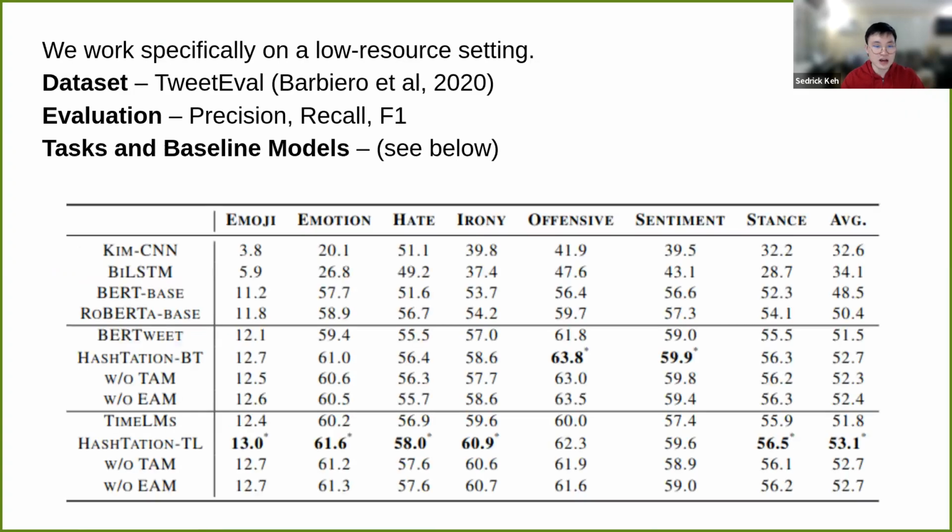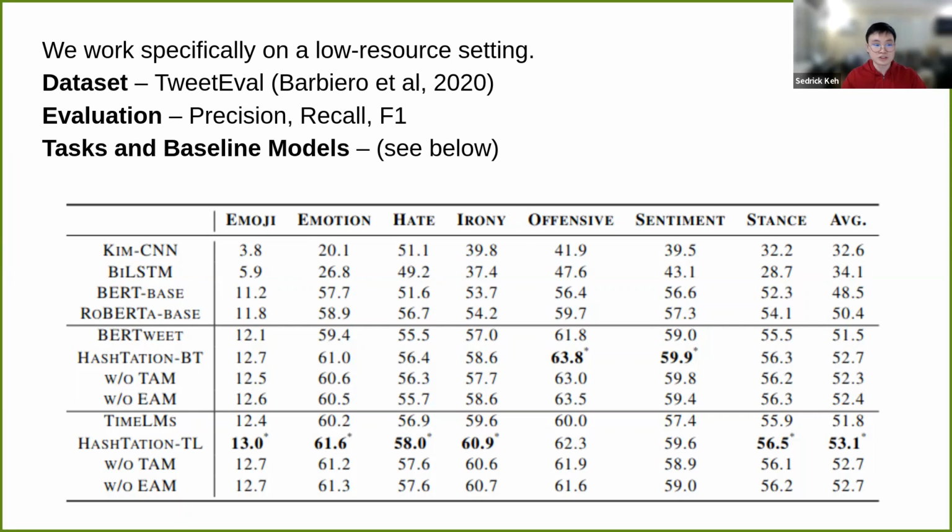So here we have a brief picture of our results. Before that, I'd like to talk a bit more about our experiments. For the dataset, we use TweetEval. Specifically, we use the low resource version of TweetEval, so we use a fraction of the tweets. For evaluation, it's precision, recall, and F1. And for the tasks, we have emotion classification, whether or not it's hate speech, irony, offensive, sentiment classification, and stance